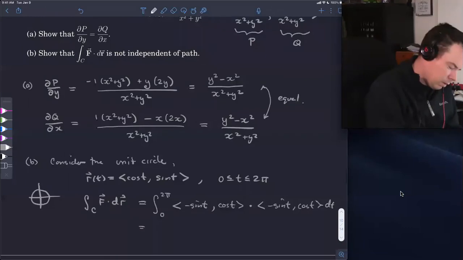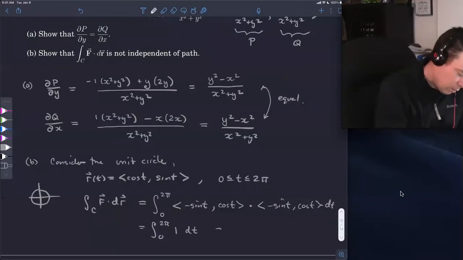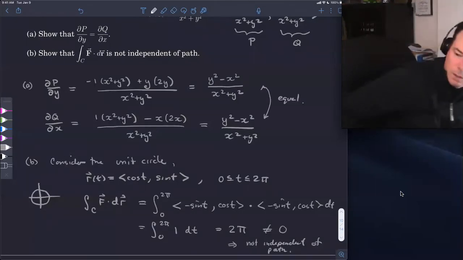And so this is going to be the integral from 0 to 2 pi of 1 dt, because the dot product of these would be sine squared plus cos squared. And so this has a value of 2 pi. And since it's not 0, that implies that the integral is not independent of path.